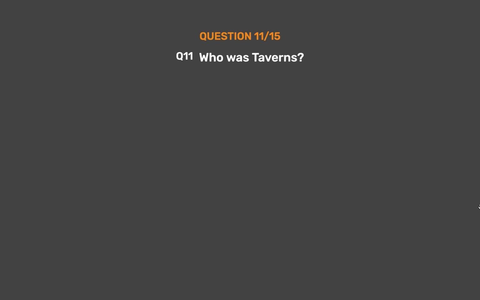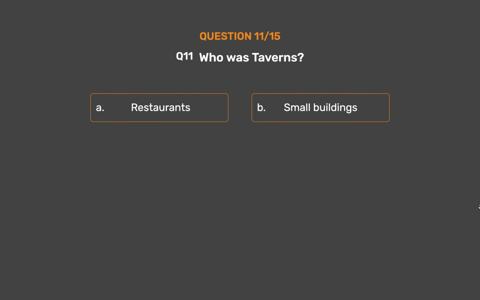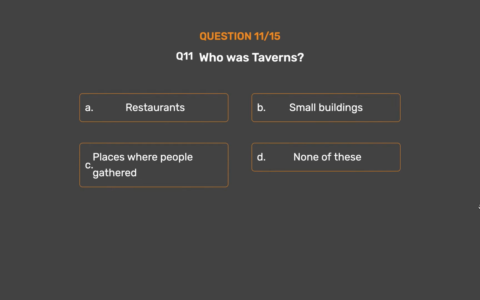Question number 11. What were taverns? Option A. Restaurants. Option B. Small buildings. Option C. Places where people gathered. Option D. None of these.